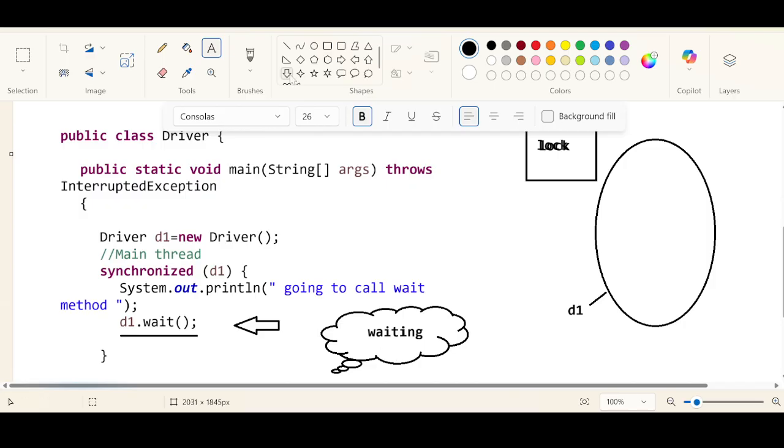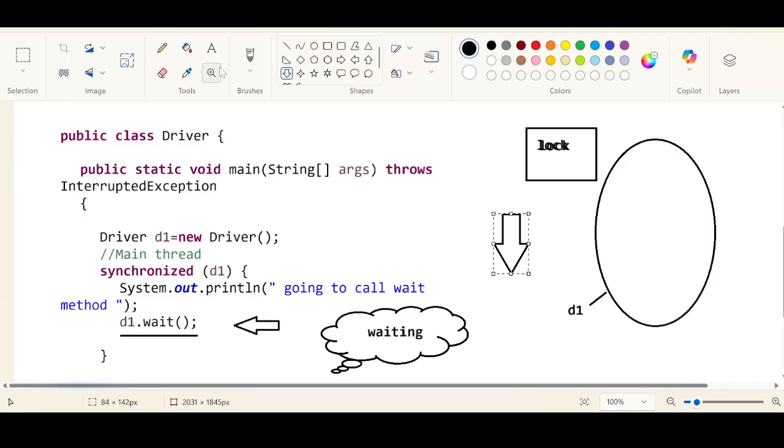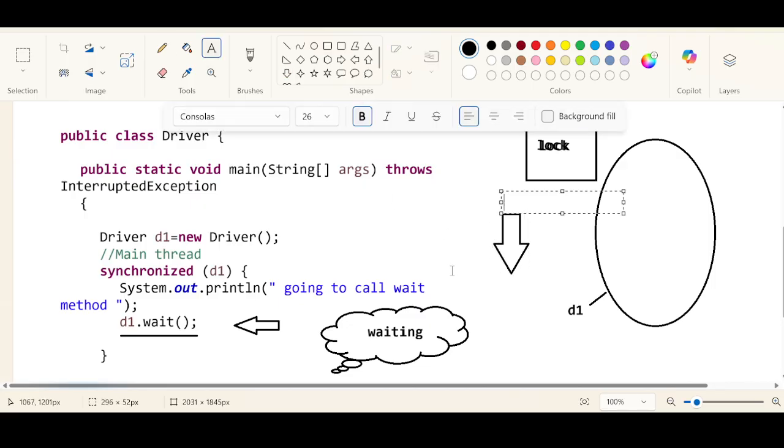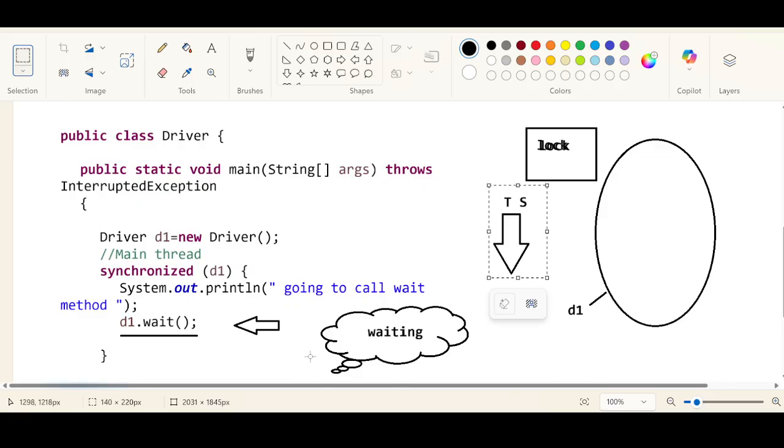Now tell me, we know what the thread scheduler is. Do you think the thread scheduler will even take care to call the thread that is waiting? Will it give a chance to the waiting thread? No, sir. The thread scheduler will never give a chance to a waiting thread. So in this case, the waiting thread is going to wait forever, right?